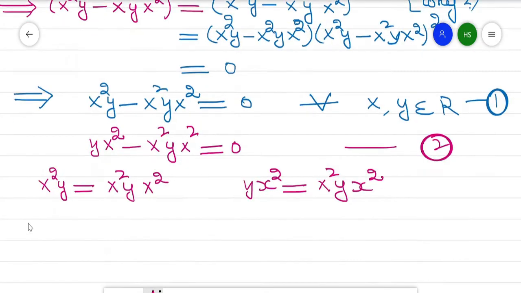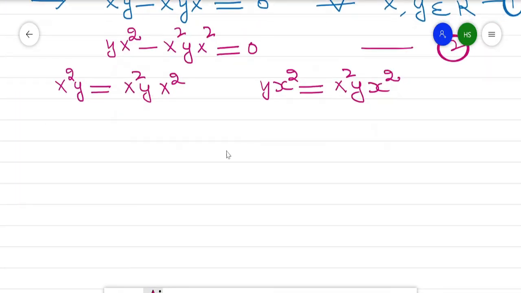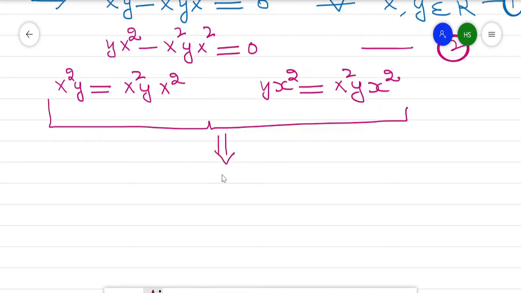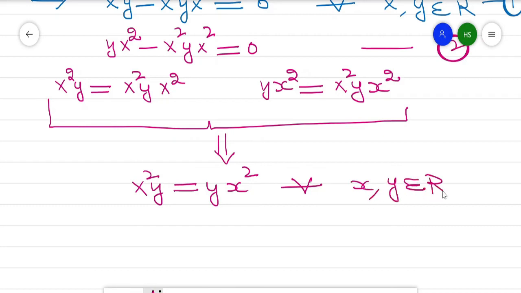From these two equations we get x²y equal to yx² for every x, y belonging to R. We write it as equation number 3.